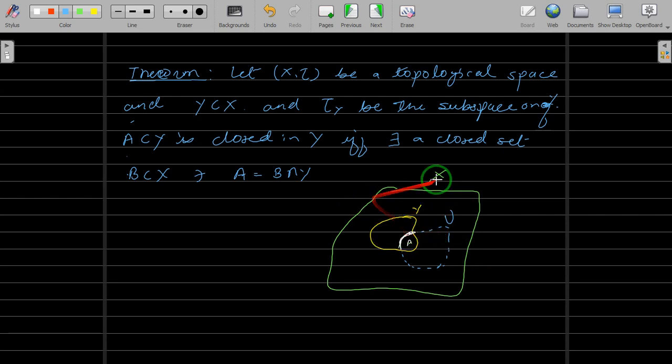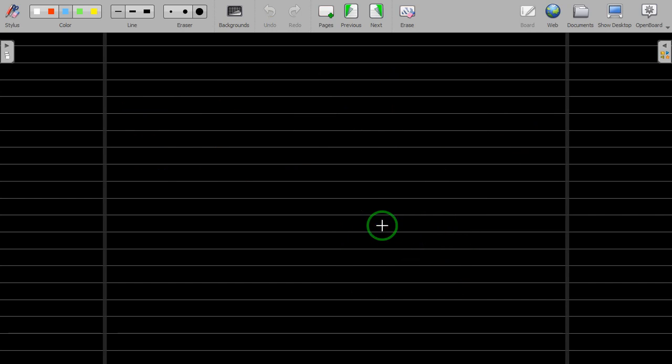Alright, now here we have a whole space X, and there is a subset Y of X, which is a subspace, and we have taken a subset A of Y. Now this A is open in Y if and only if there exists an open set U in X, so this U is open in X, such that you can write A as U intersection with Y. So if you see, the intersection will be this part. The intersection will be precisely A. Similarly, we will go for the closed set. So let's write the proof